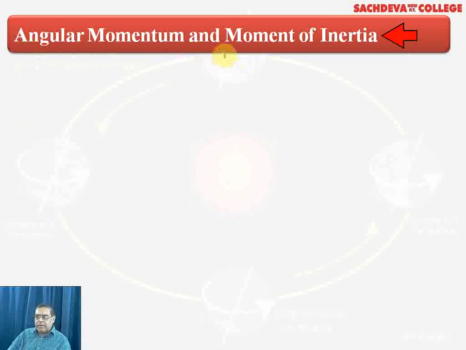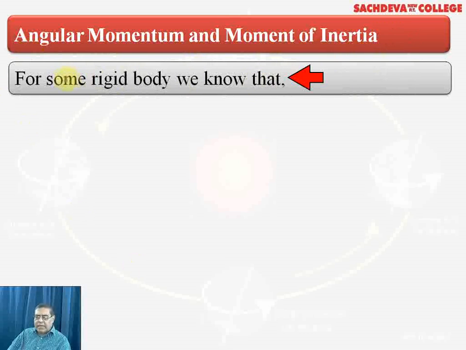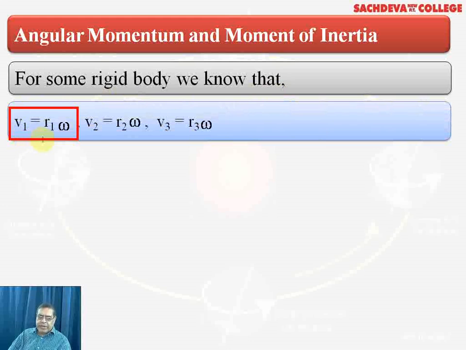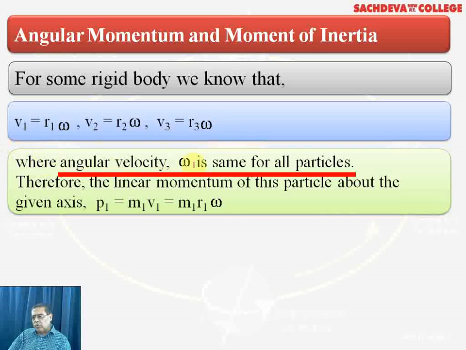Now angular momentum and moment of inertia, for some typical rigid bodies. A rigid body, again and again we are choosing, means a body which has plenty of particles, in the form of atoms, and all these particles or atoms are arranged in a three-dimensional repeated pattern in the whole body. Now, v1 is r1 omega, v2 is r2 omega, v3 is r3 omega. This we have discussed earlier also, and we are again repeating it. So, angular velocity omega is the same for all the particles about the axis.